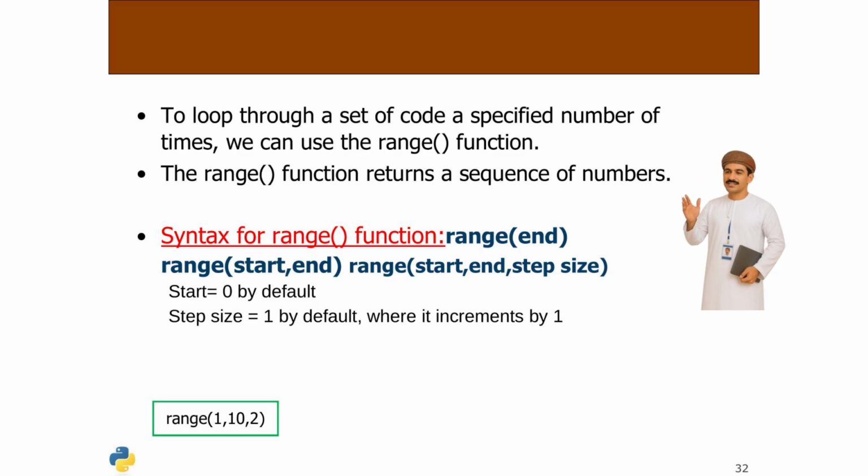The range function is essential for looping a specific number of times. It generates a sequence of numbers with syntax options: range(end), range(start, end), and range(start, end, step size). By default, the start is 0 and the step size is 1, incrementing by 1. For example, range(1, 10, 2) produces numbers from 1 to 9, stepping by 2.